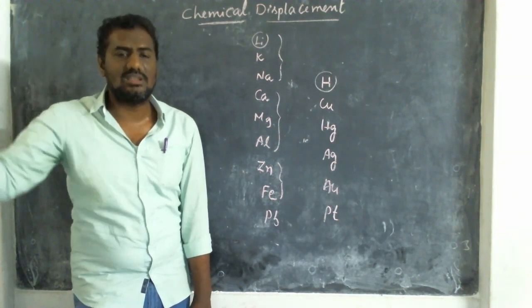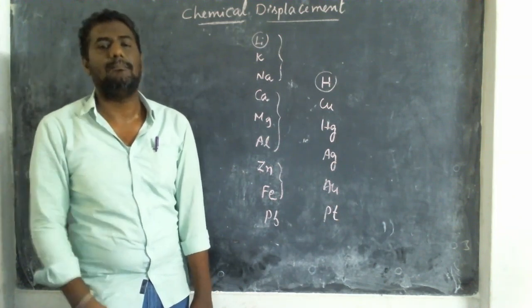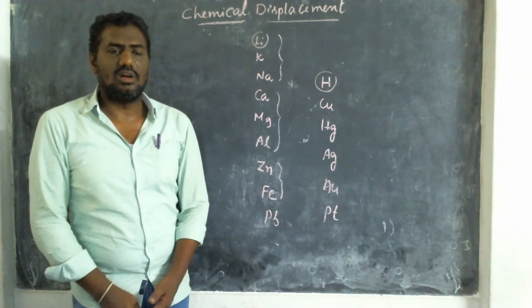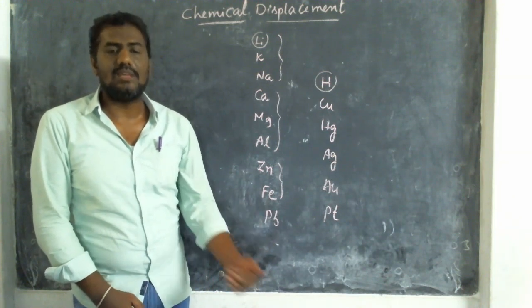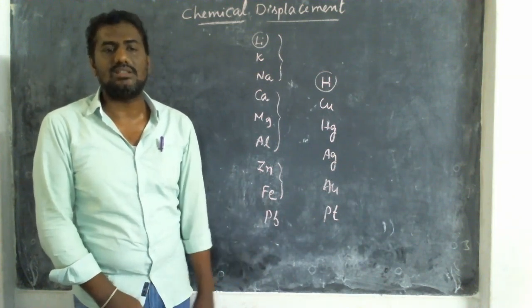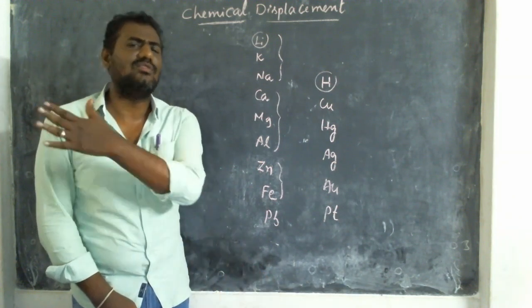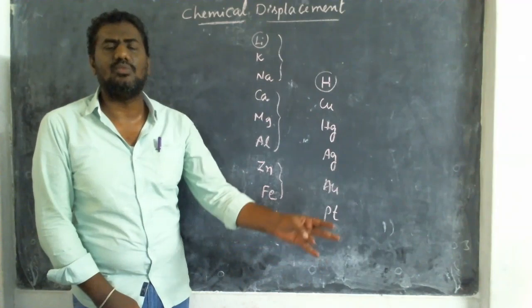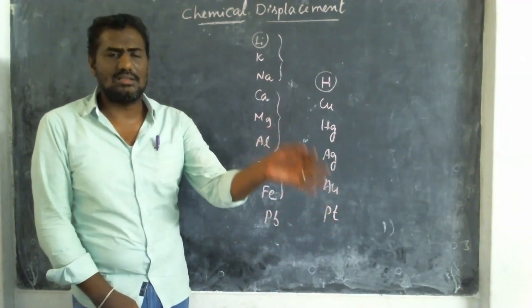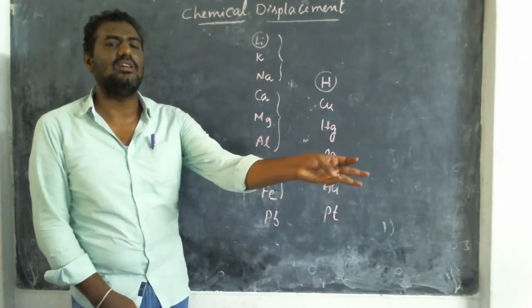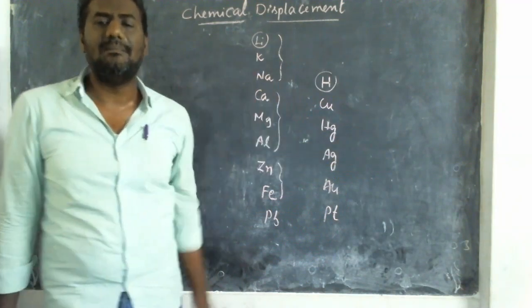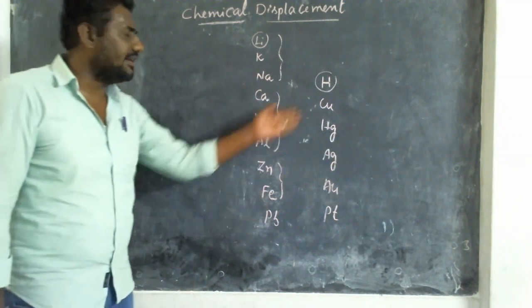Compared to gold, the next is platinum. In this order, we can learn the element names. I hope you can learn the elements in an easy manner. Likna: lithium, potassium, sodium. Kajal: calcium, magnesium, aluminium. Jaffa: zinc, ferrum. And next are lead and hydrogen.